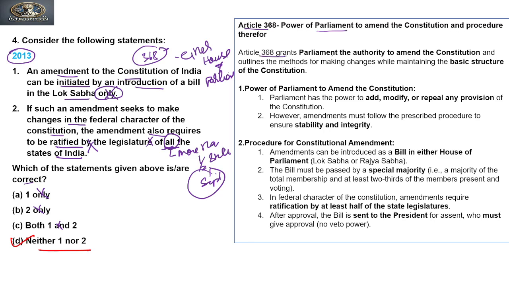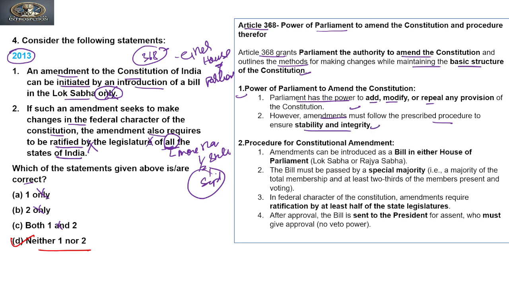So Article 368 grants Parliament the authority to amend the Constitution and outlines the methods for making changes while maintaining the basic structure of the Constitution. First, it says power of Parliament to amend the Constitution. So Parliament has the power to add, modify or repeal any provisions. However, amendments must follow the prescribed procedure to ensure stability and integrity. This we have already seen.